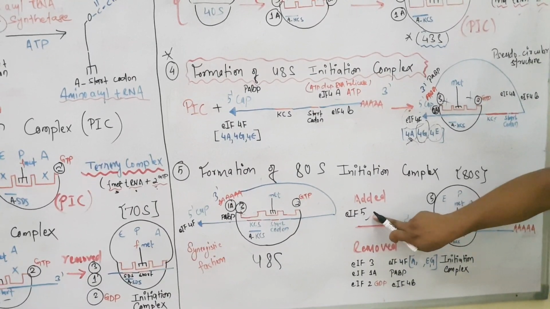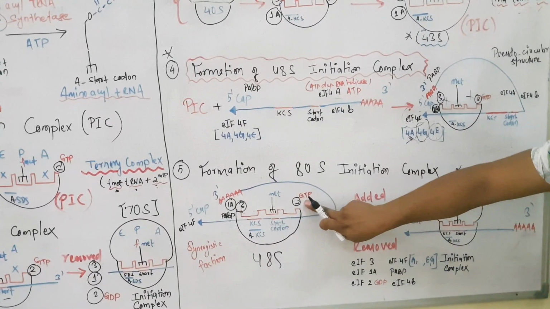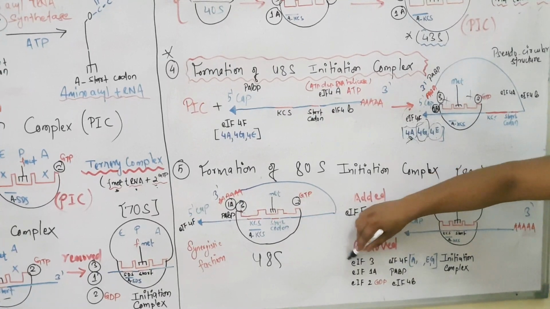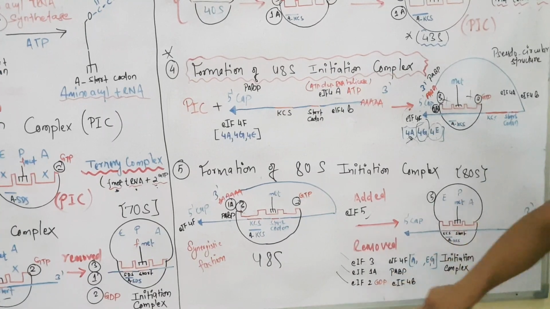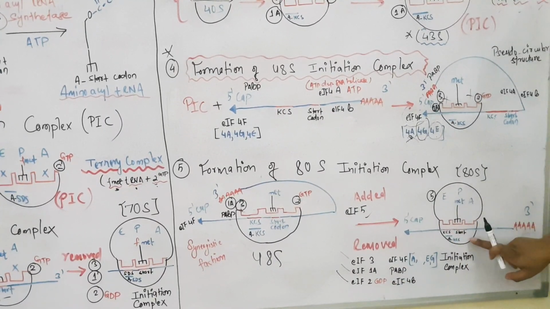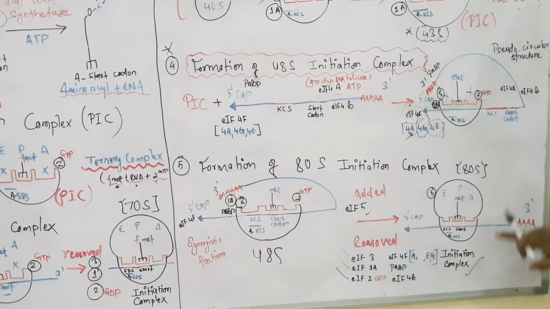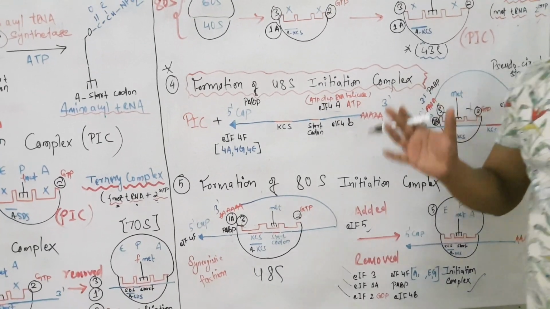eukaryotic initiation factor 5. Okay, so this will hydrolyze the GTP of eukaryotic initiation factor 2. As a result, all these factors like 1A, 3 and 2 are removed. Okay, and the large subunit will sit over the small ribosomal subunit. Okay, so this is how the initiation complex in case of eukaryote is formed, which is 80S. So this was the initiation of